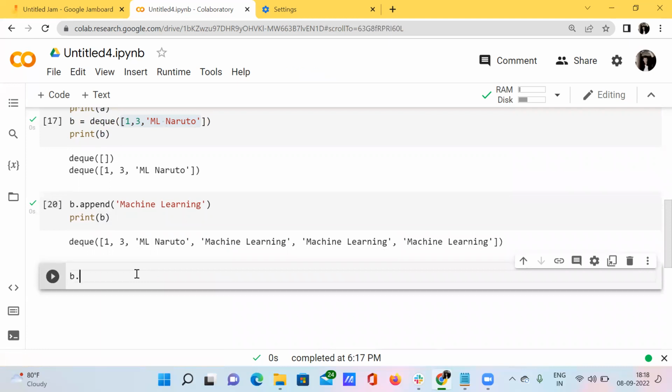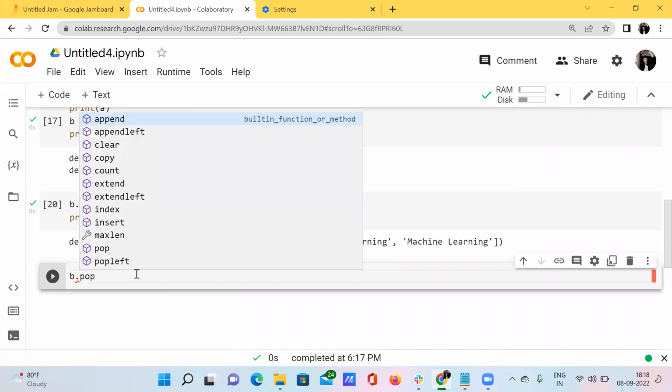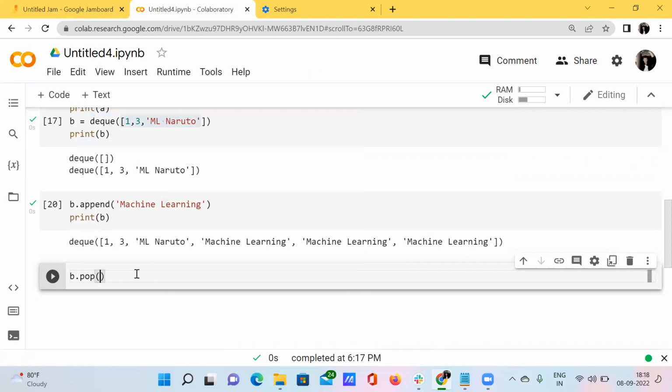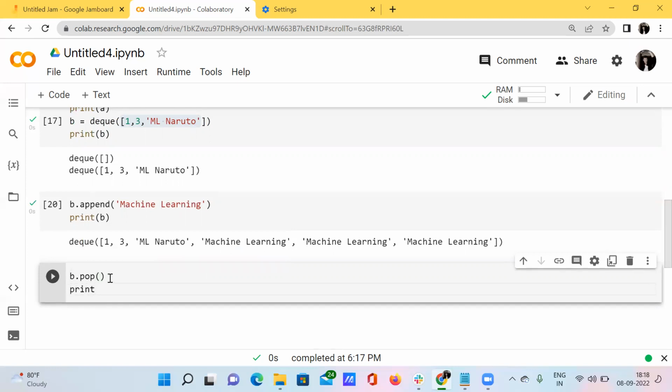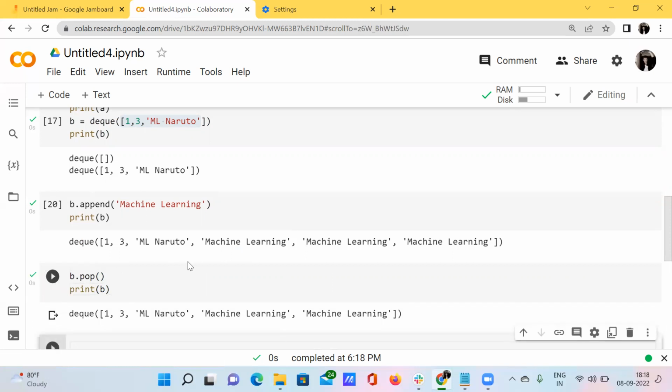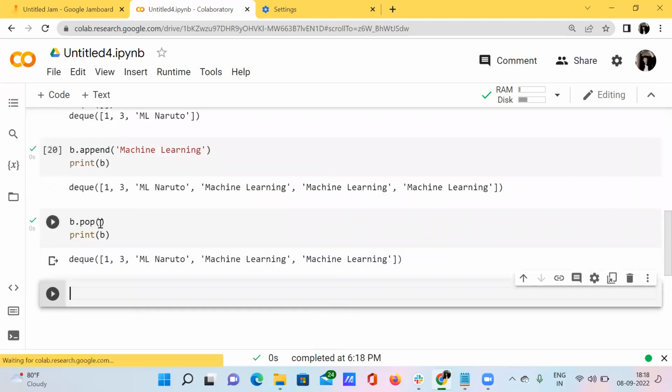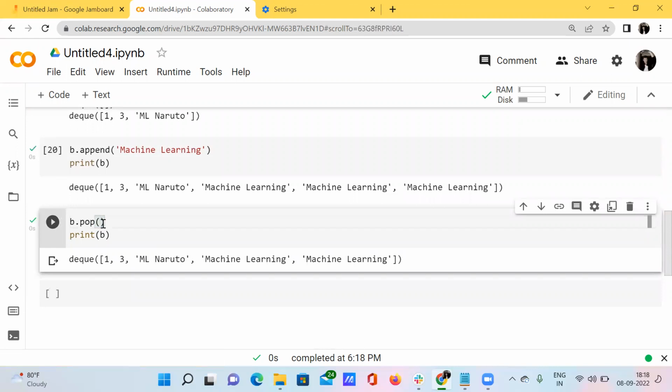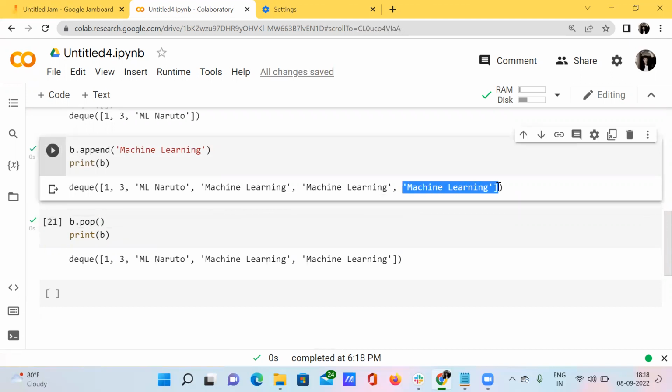I'll just say b dot pop, and I give this entire thing, and then I want to print b. What happens? Let's see. See here, I haven't passed anything as an argument inside this pop function, but it has deleted this particular machine learning string.